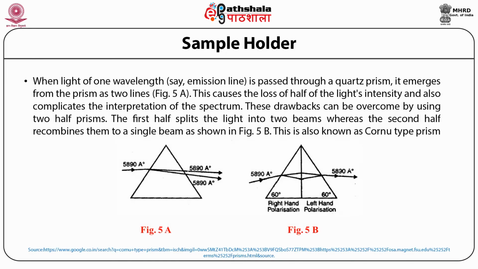When light of one wavelength is passed through the quartz prism, it emerges from the prism as two lines. This causes the loss of half of the light intensity and also complicates the interpretation of the spectrum. Both these difficulties make qualitative and quantitative analysis difficult. These drawbacks can be overcome by using a two-half prism. The first half splits the light into two beams, whereas the second half combines them into a single beam, as shown here in the figure, and this is also known as the Cornu type of prism.